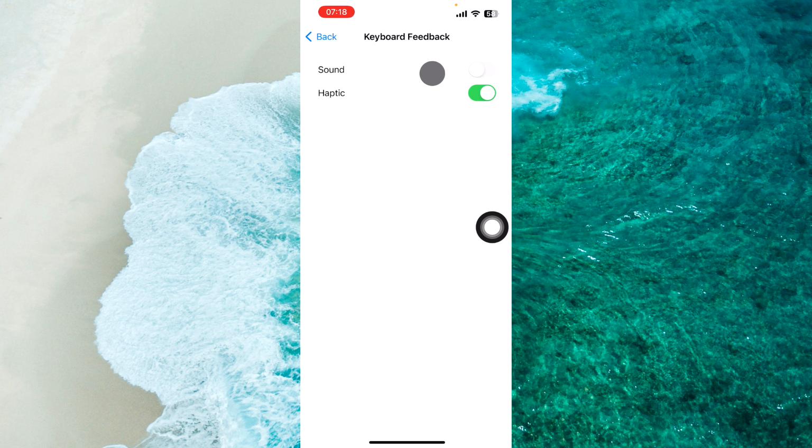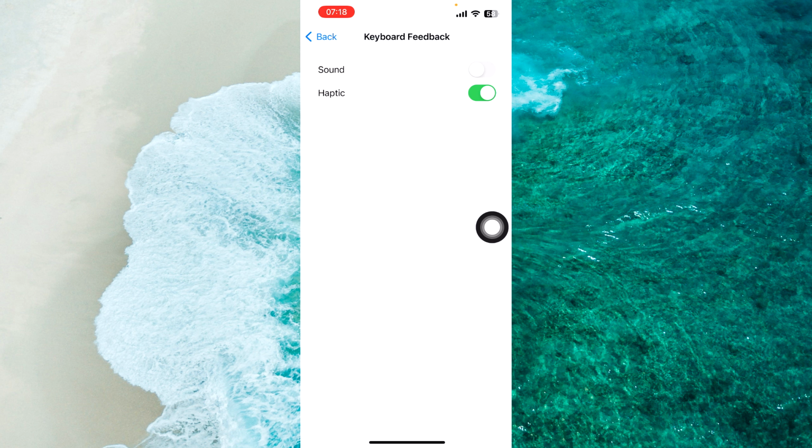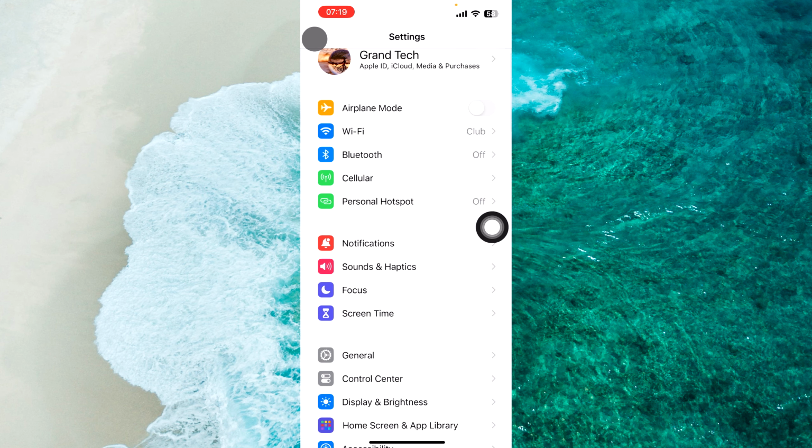and disable sound. Also, you can disable your vibration. Just tap on haptic over here and it will disable vibration when you type in something on your keyboard. Or you can just not disable haptic and enable vibration on your keyboard from your iPhone. Then simply you should go back and use your iPhone.